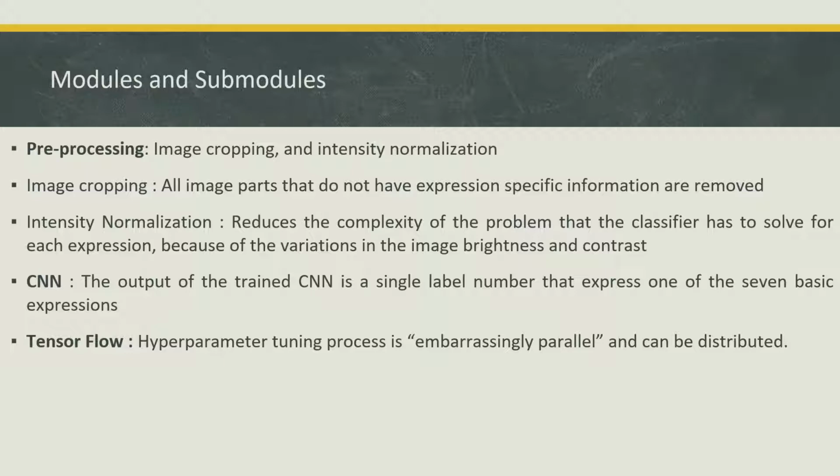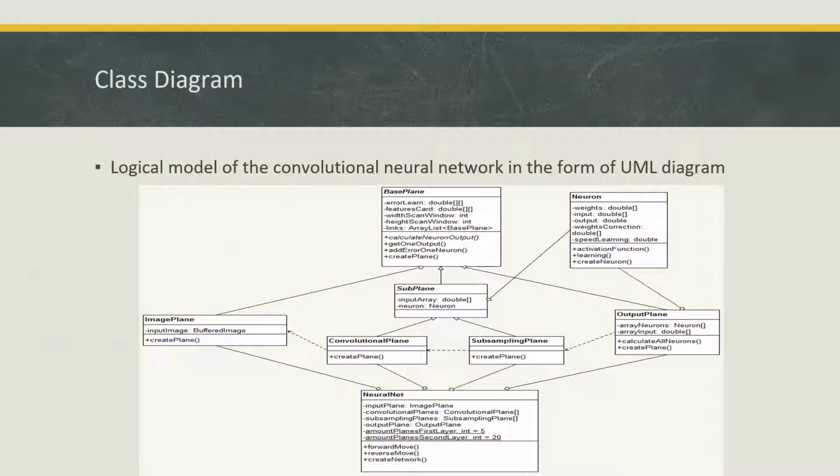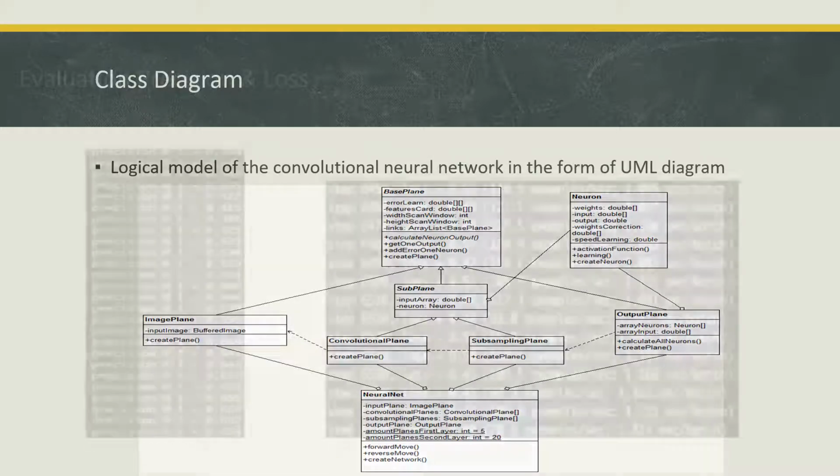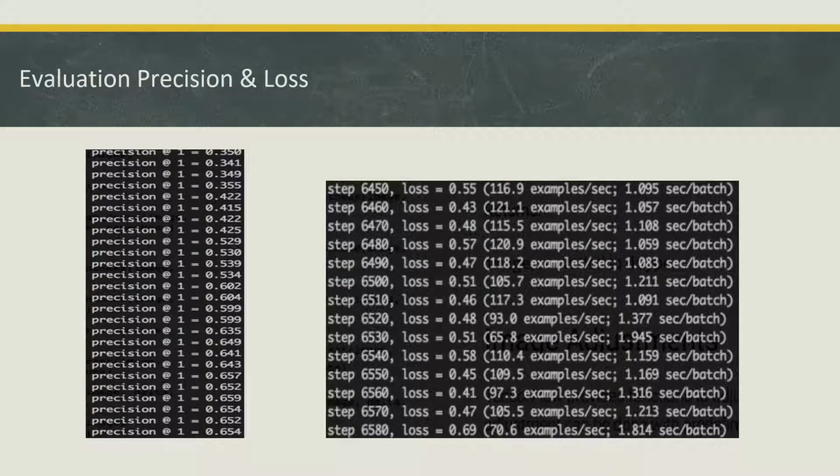And here one of the main component is also TensorFlow, which is used for hyperparameter tuning, which is again distributed in our project so that we achieved less training time. And the class diagram for our convolutional neural network is shown below. And if you see here, the precision we achieved is 65%, and when we start training the dataset, this is how the loss is shown.